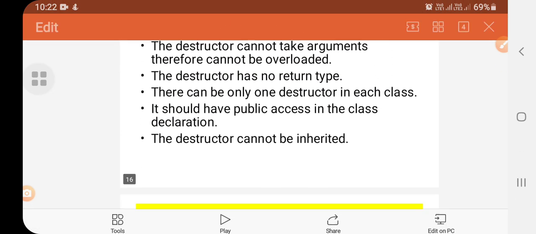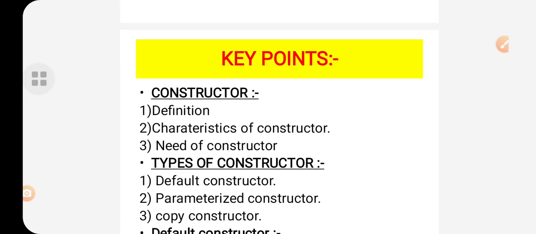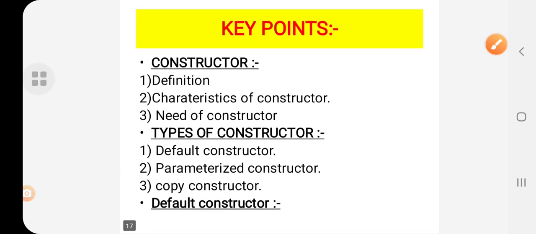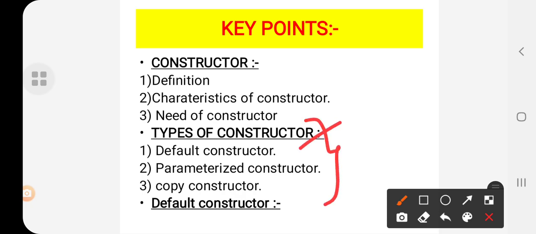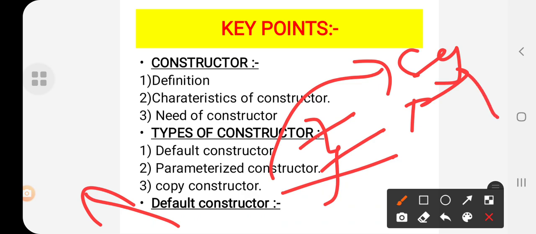This was the last topic of this chapter. Let me recall the concepts you should know. Key points: definition of a constructor, characteristics of a constructor, and need of constructors. Then the types of constructors: default, parameterized, and copy constructor. Then the default constructor syntax and program example, the same for the parameterized constructor, and the copy constructor syntax and program example.